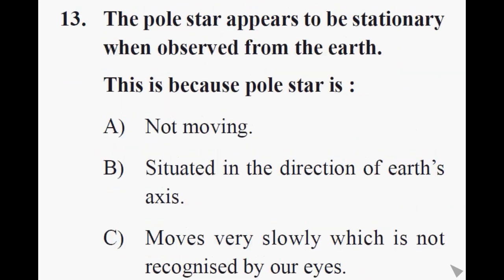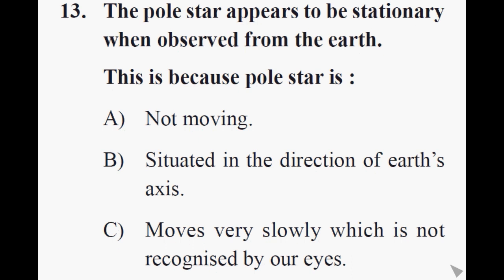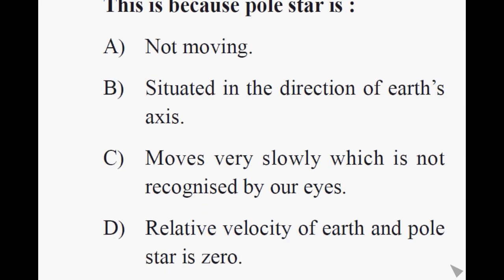Question number 13. The pole star appears to be stationary when observed from the earth. This is because pole star is option A, not moving, option B, situated in the direction of earth's axis, option C, moves very slowly which is not recognized by our eyes, option D, relative velocity of earth and pole star is 0. Correct answer is option B, situated in the direction of earth's axis.